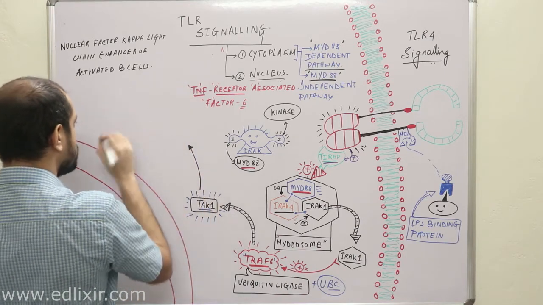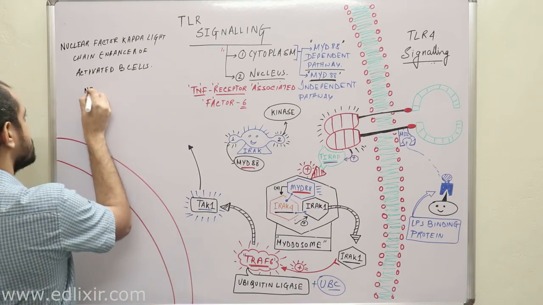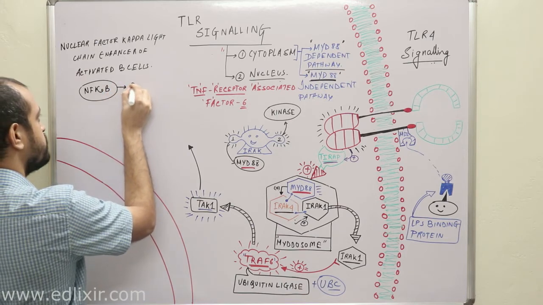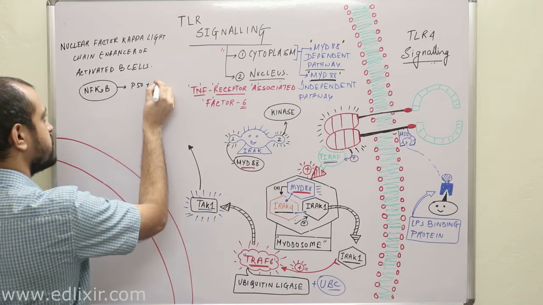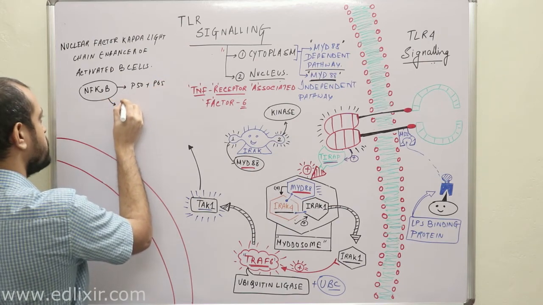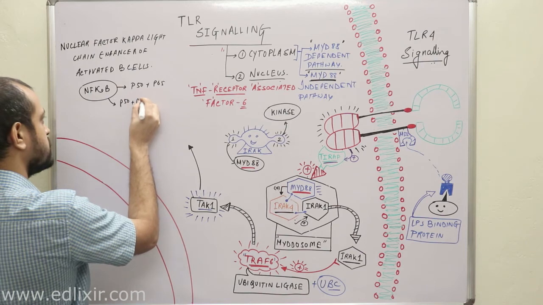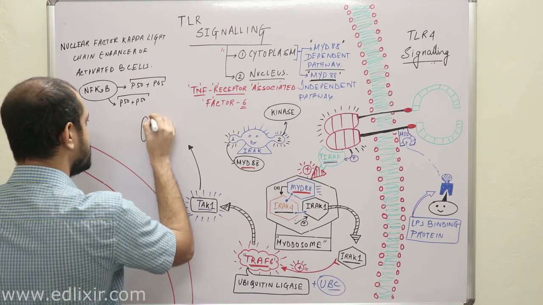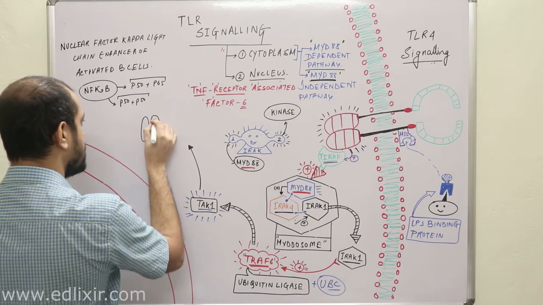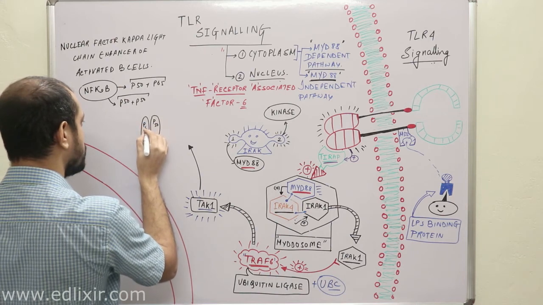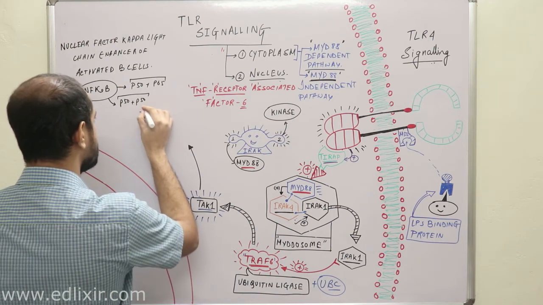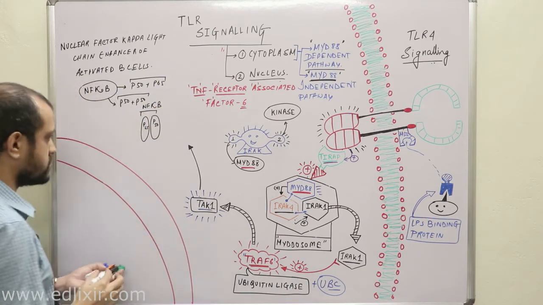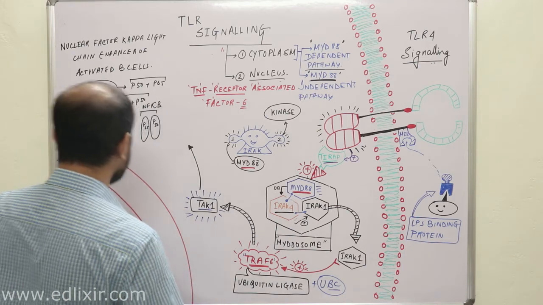Now listen with all your attention. Actually this NF kappa B is not a single protein. It is a dimer of P50 plus P65, or it is made up of P50 and another P50 molecule. That means NF kappa B is a dimer of either P50 and P65 or both P50 molecules. Clear?